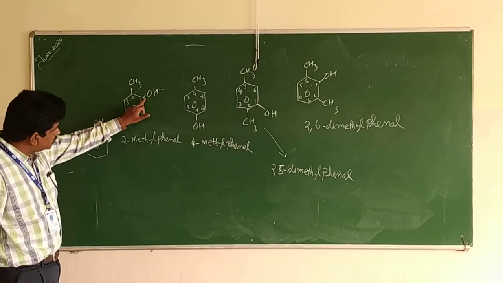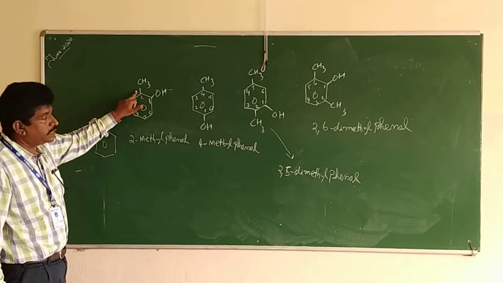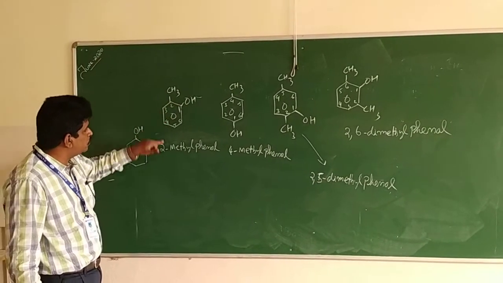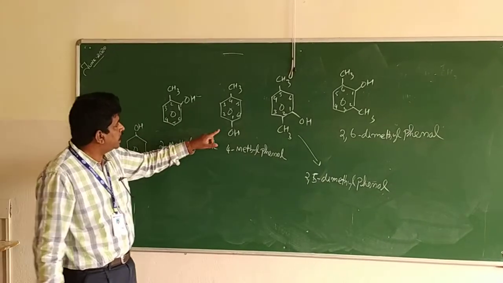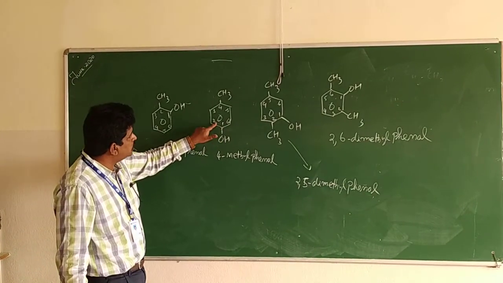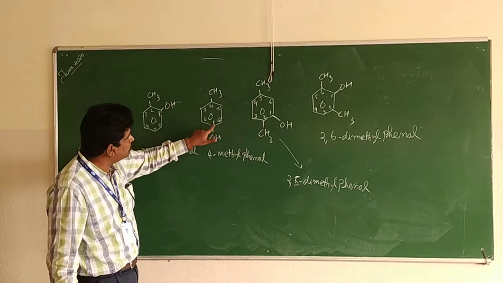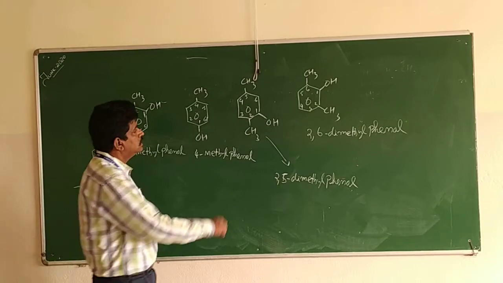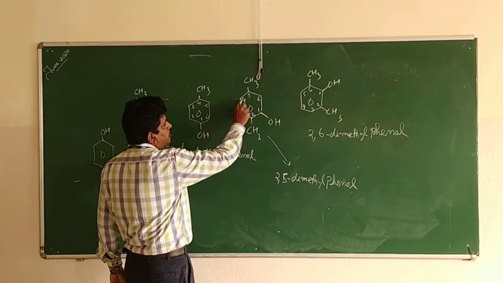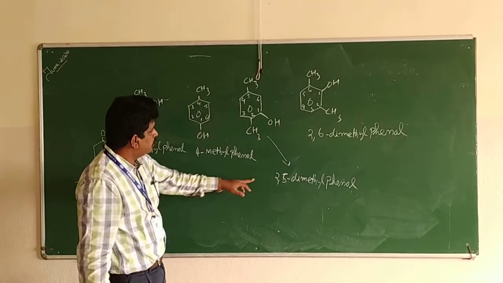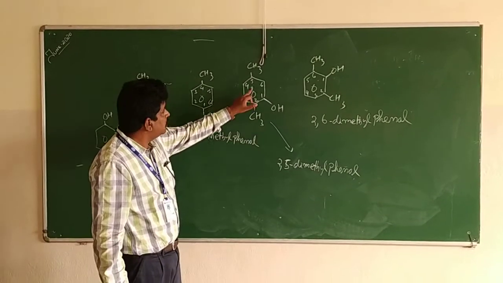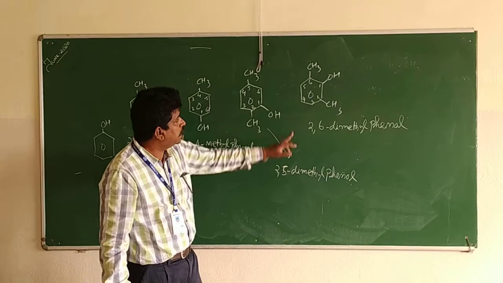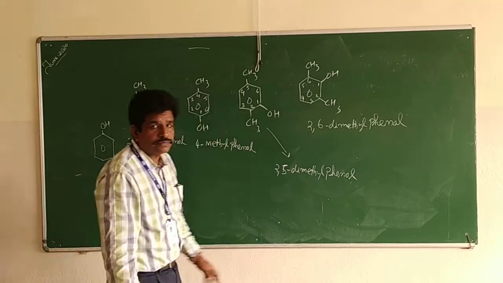If you take from here, this will get the highest number. So you have to start 1, 2, 3, 4: 2-methyl phenol. Here start from here 1, 2, 3, 4, or if you go like this also 1, 2, 3, 4, no difference. So 4-methyl phenol. So here 1, 2, 3, 4, 5: second place one methyl group, fifth place one methyl group. 2, 5 dimethyl phenol. So here 2, 6 dimethyl phenol.